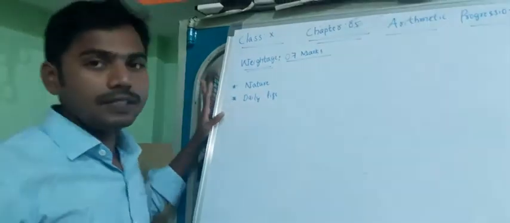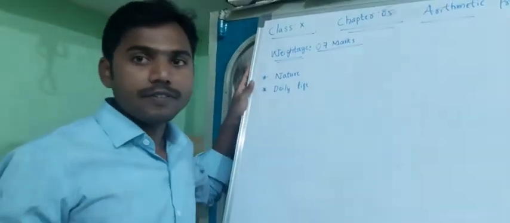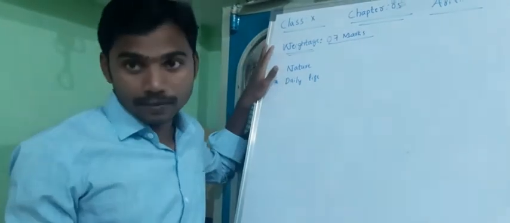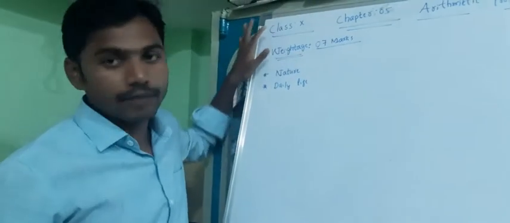Okay, dear students, today we are going to start with chapter 5, and that is arithmetic progression, and the weightage for this is 7 marks.